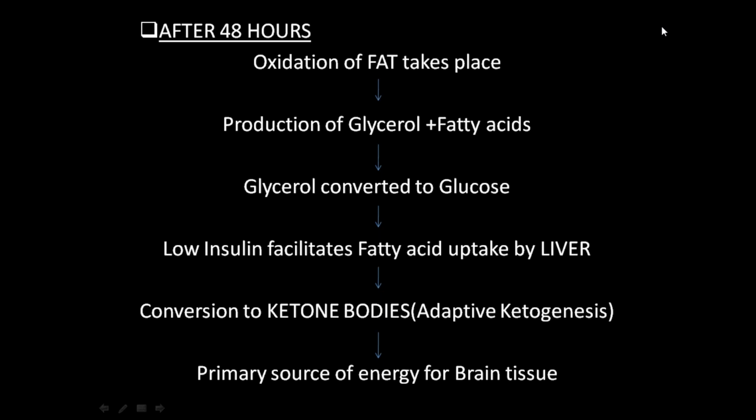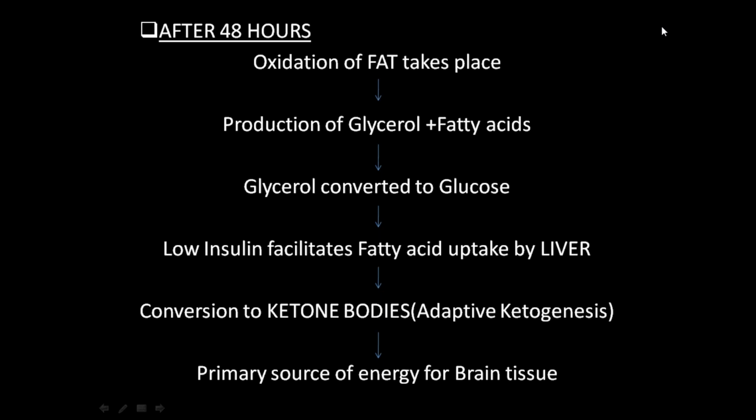But the fatty acids will also go to the liver and produce ketone bodies within the liver. This is called adaptive ketogenesis. Through this, ketone bodies are produced, and the primary source of energy for the central nervous system, the brain, is ketones, but not glucose. The rest of the body tissues will take glucose as their energy after 48 hours, but the brain exclusively will take ketones as its energy source.